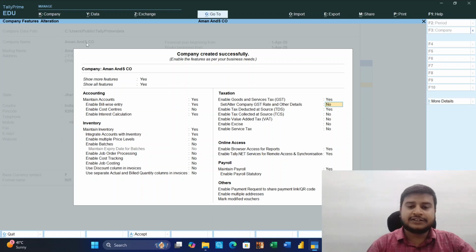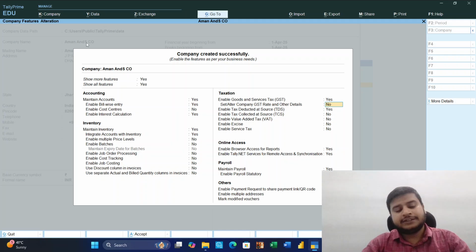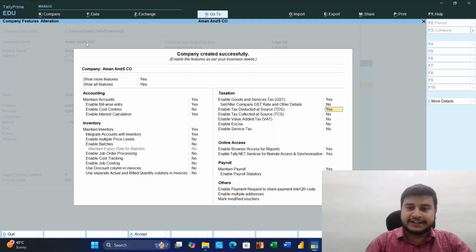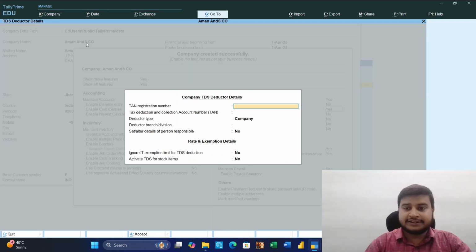Then set or alter GST rate and other details. I'm not setting the GST rate here, because if my company has different goods and different goods have different rates, then I'm not setting it here. I will set it with the item only. TDS, yes, enable the TDS.